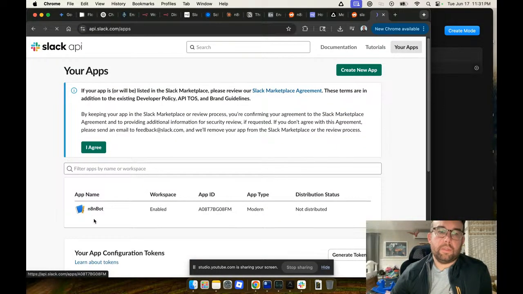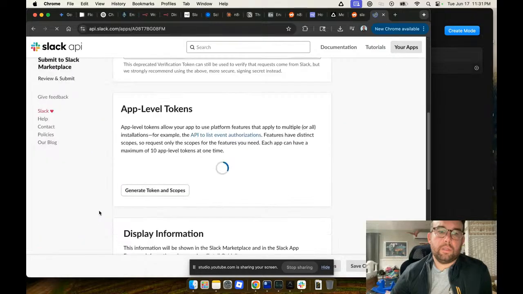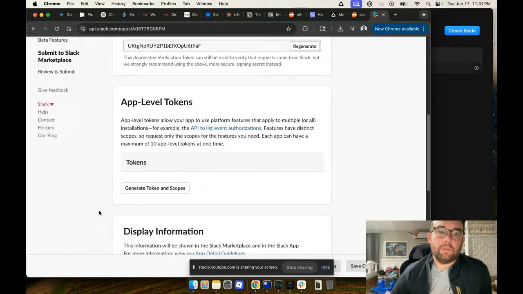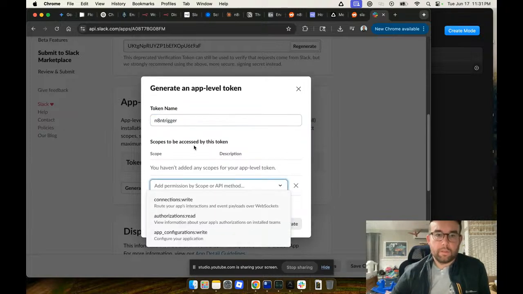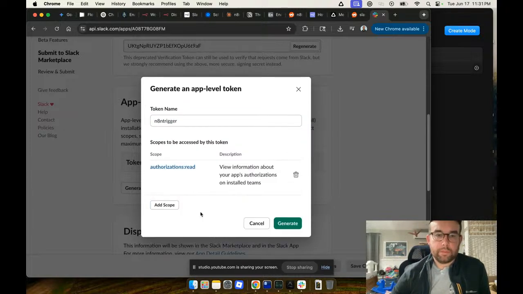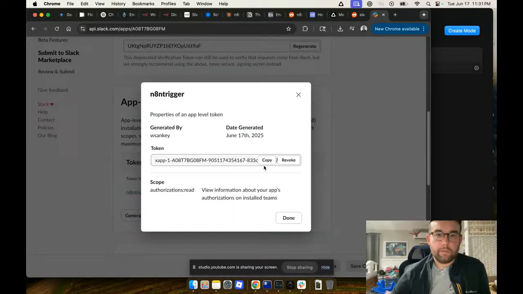n8n bot app ID. Okay, client ID. Tokens. Generate tokens and scope. Okay. n8n trigger. So the scope is to read. Generate. Okay, copy.